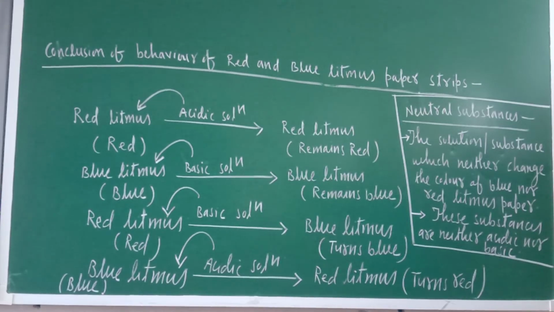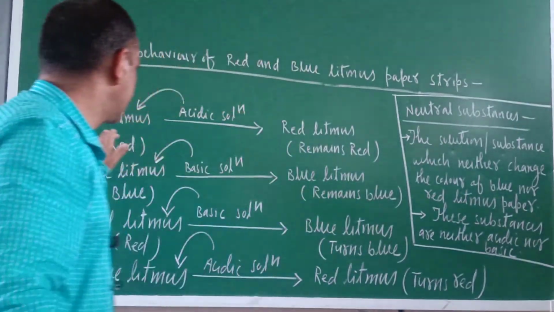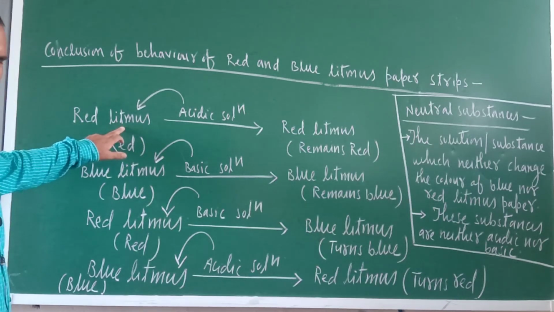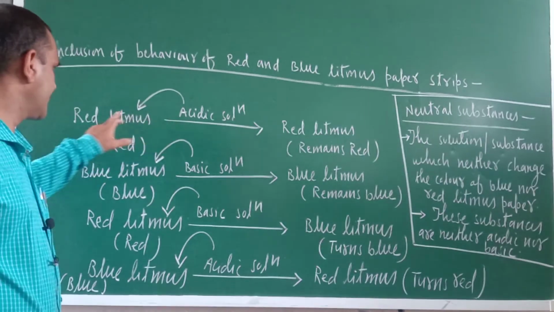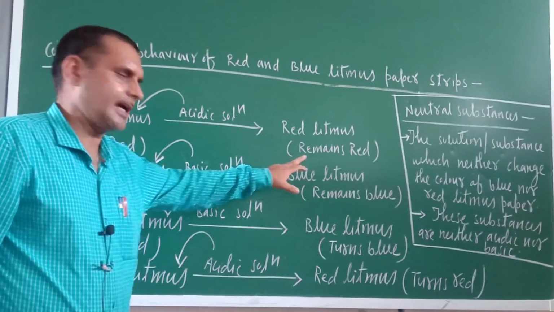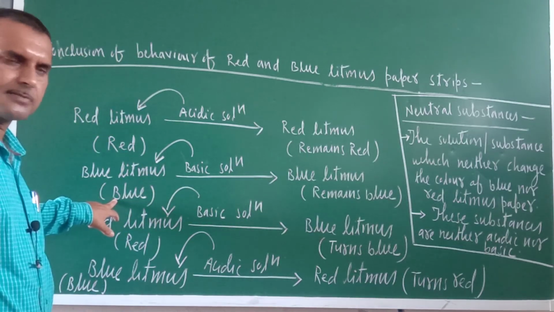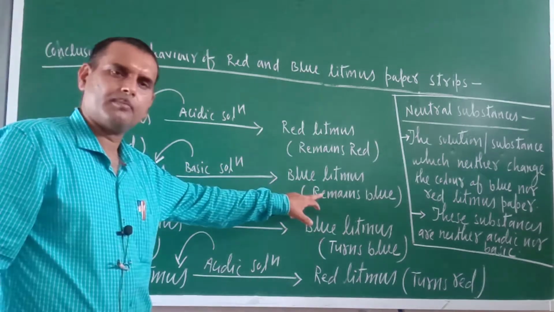Okay. Conclusion of behavior of red and blue litmus paper strips. So now you might have seen in the video, I have summarized. Red litmus, its original color is red. If you are adding acidic solution, red will remain red. Similarly, blue litmus paper, its color is blue. If you are adding basic solution, blue will remain blue only.